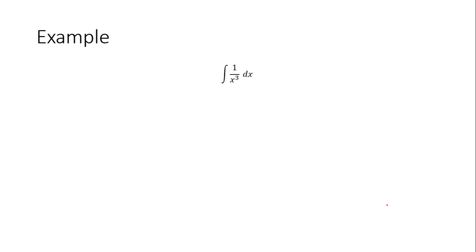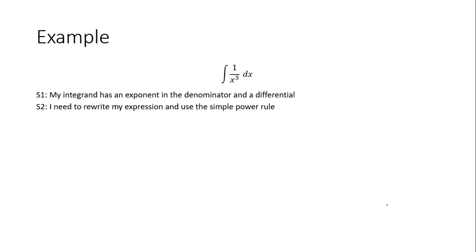Here's another example. This is an example where I would have to rewrite. First thing I'm going to do is diagnose my problem. My integrand has an exponent in the denominator and a differential. An exponent in the denominator means I have a negative exponent, so I need to rewrite, and I use the simple power rule. So now this is in a form for my simple power rule, and I can use it with a direct plug-in.